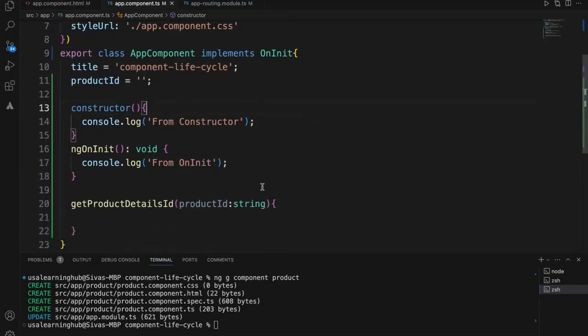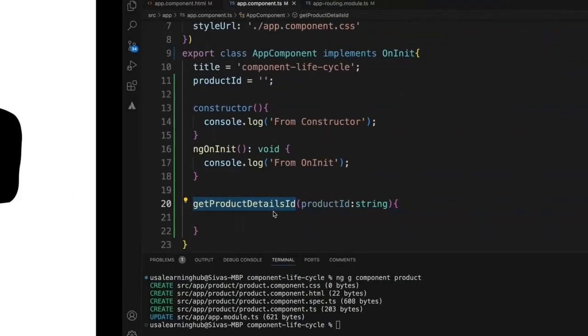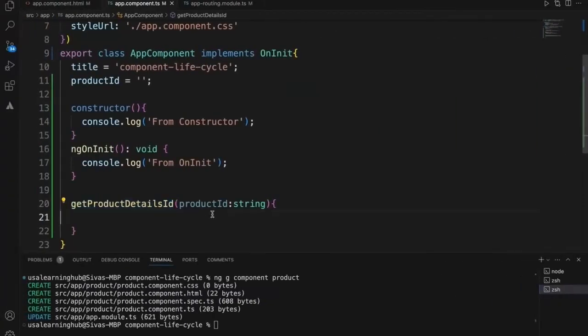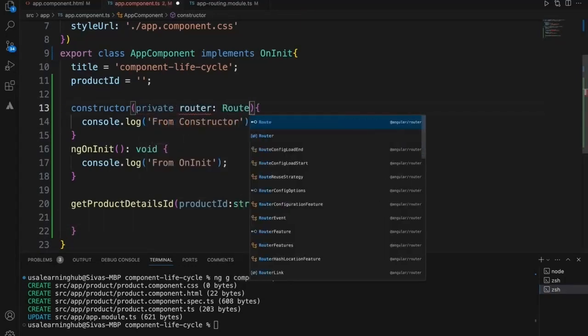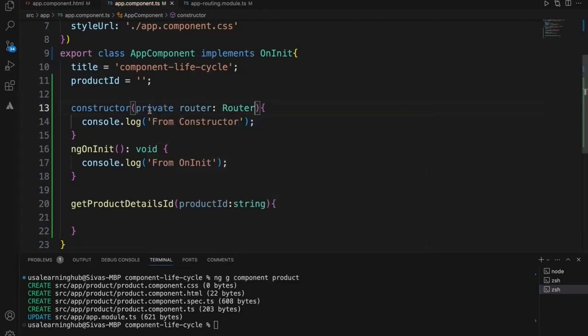What I'll do is, when I click this button, I need the router module.